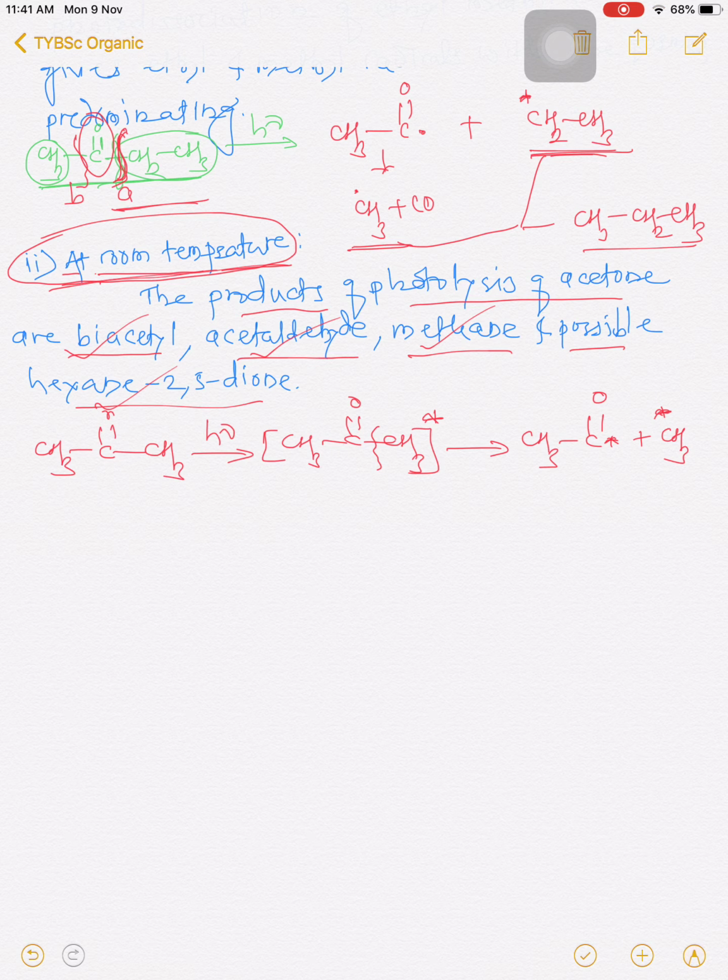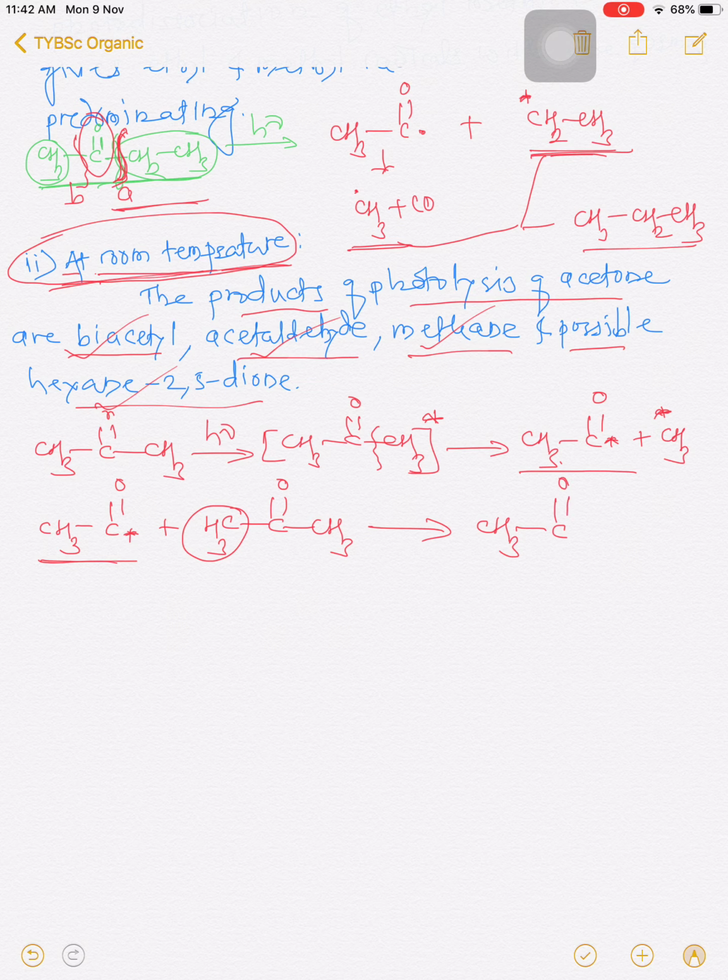In the next step, this acyl radical, CH3CO radical, takes a proton from another molecule of acetone. This is a second molecule of acetone. The acyl radical formed in the first step abstracts a proton from the alpha carbon, and there is a formation of CH3CHO. When this carbonyl carbon abstracts the proton, there is a formation of acetaldehyde, along with the removal of one hydrogen from this acetone.